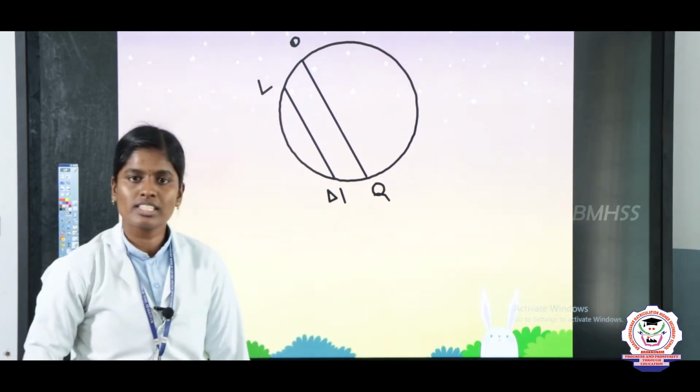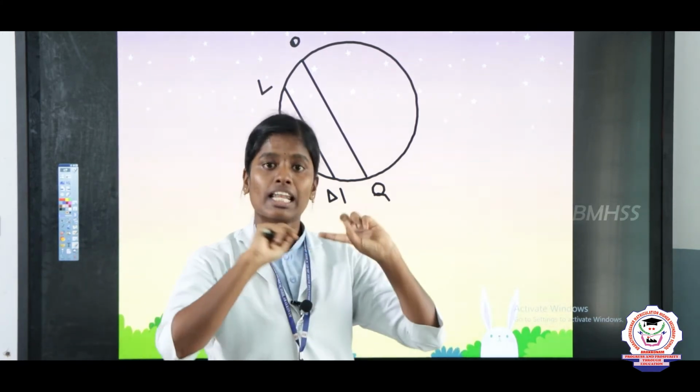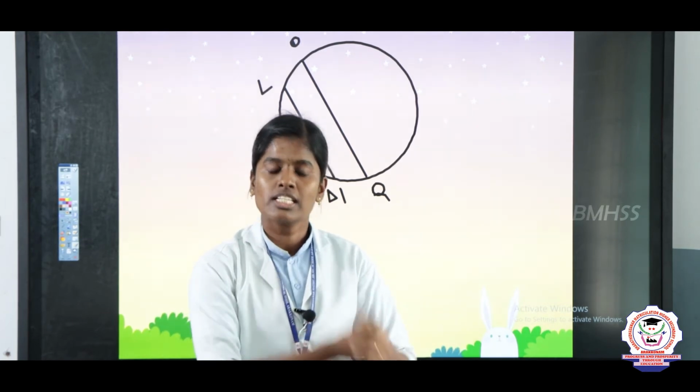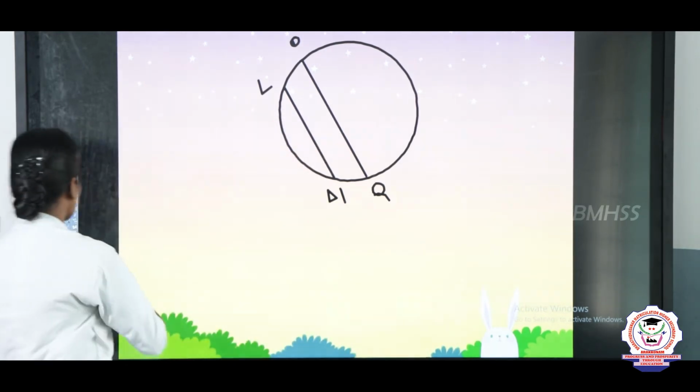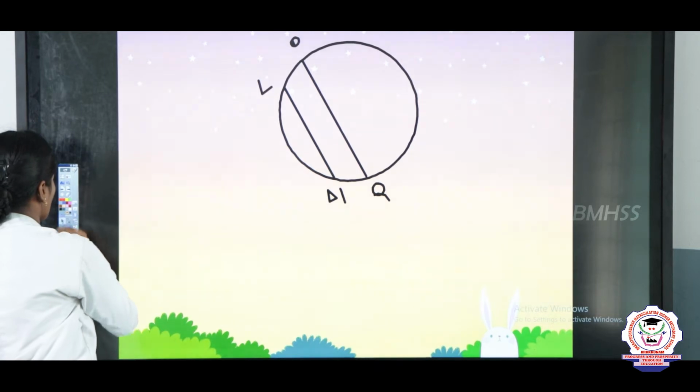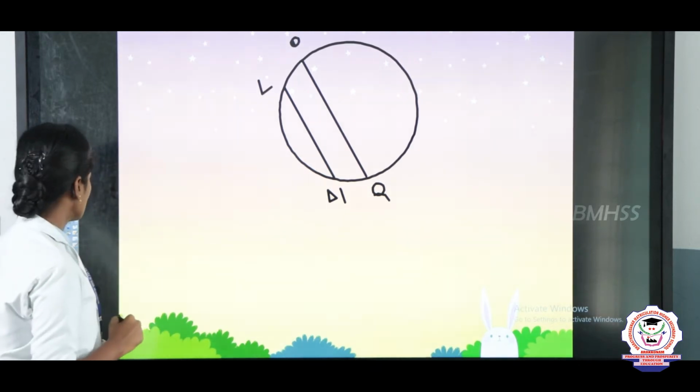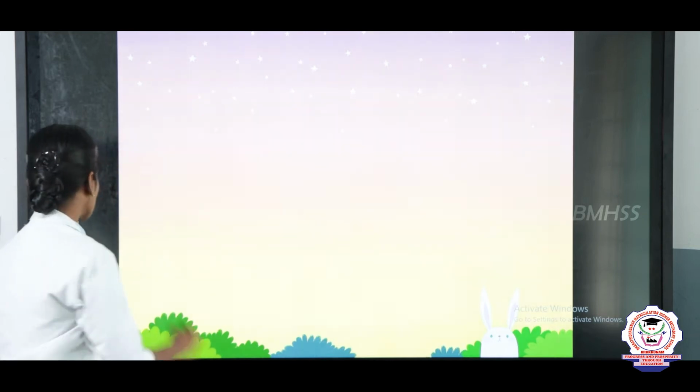Next we are going to see circumference. Circumference means the length of the circle is called the circumference. So what does circumference mean? Circumference means the length of the circle is called the circumference.